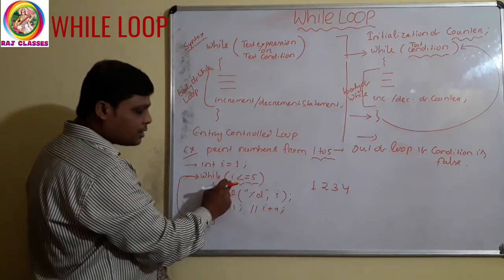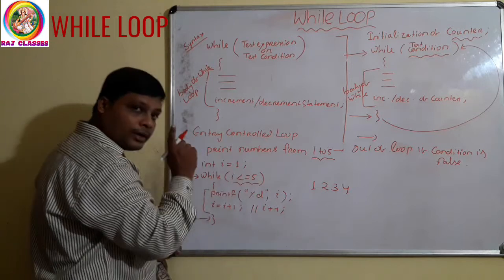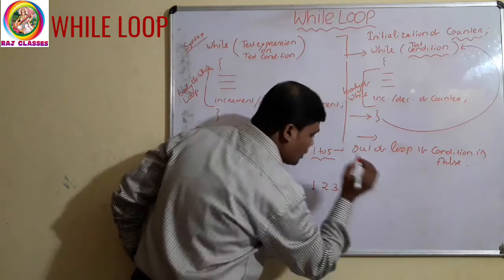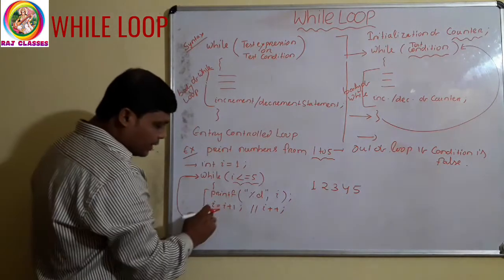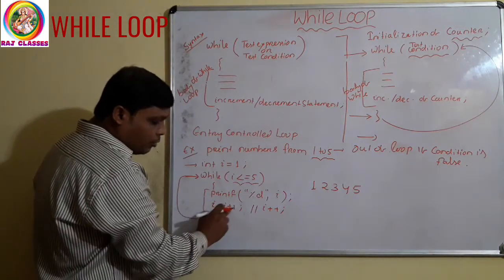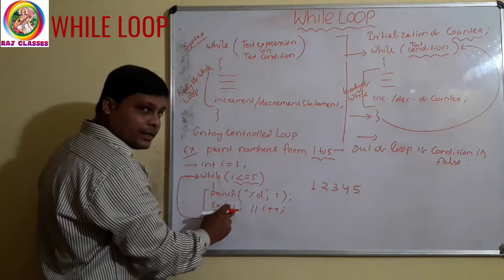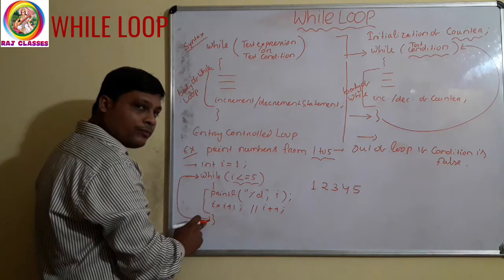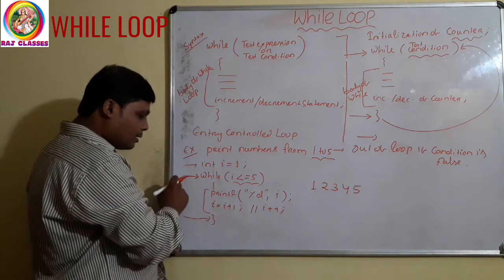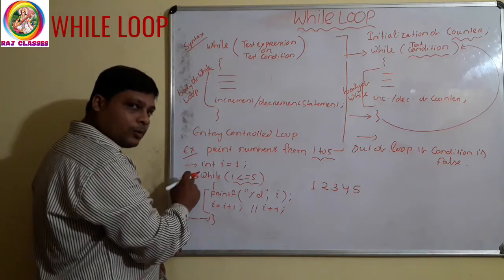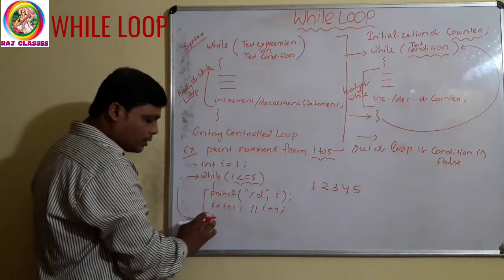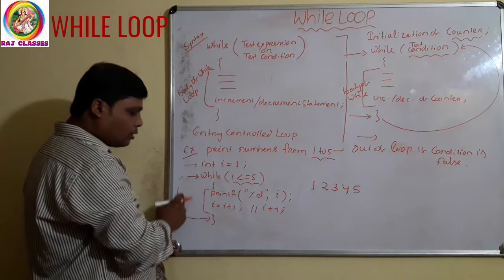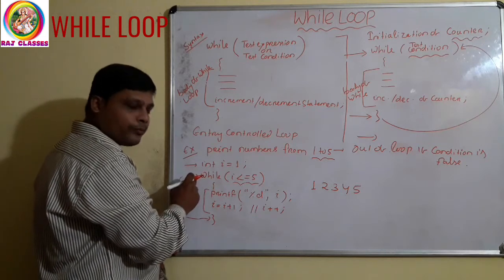Then again it will check this condition, 5 less than or equal to 5, condition true. So it will print what? The i value is 5. Clear? Then now see, the i value is incremented to 5 plus 1, that is 6. Now the i value becomes 6. This is the end of the loop. Again it will come to the starting of the loop, because the rule is that when the control reaches the end of the loop, it will automatically go to the starting of the loop.